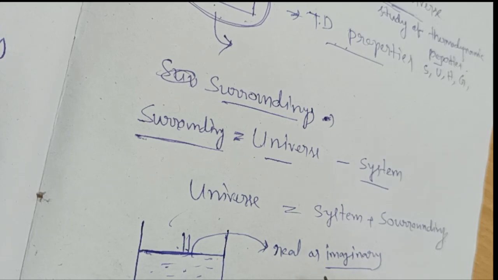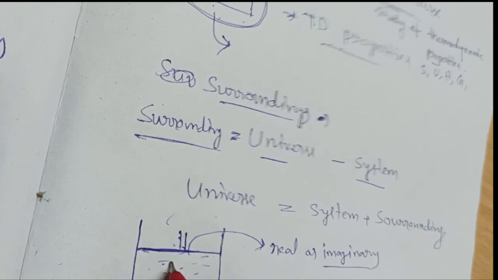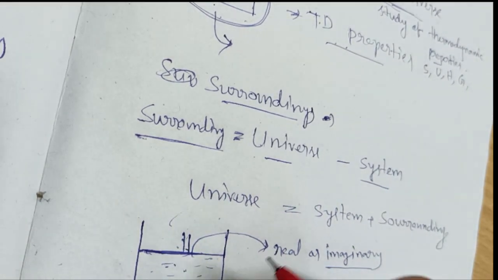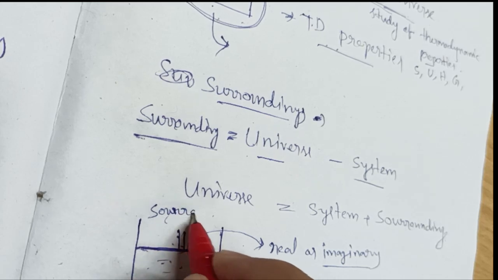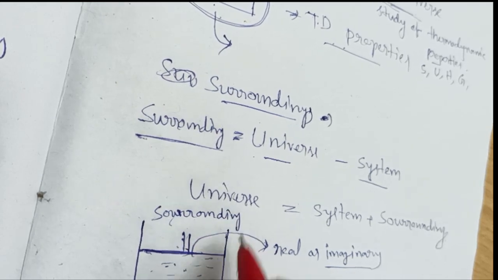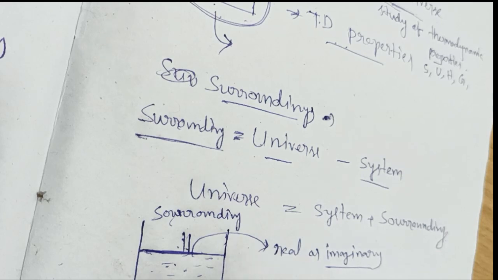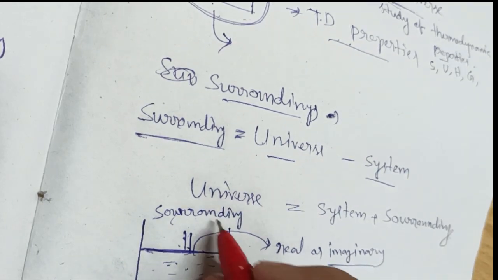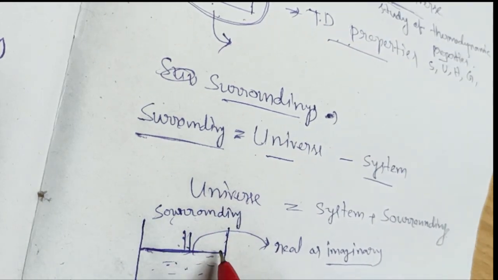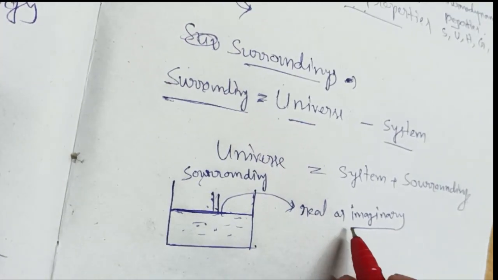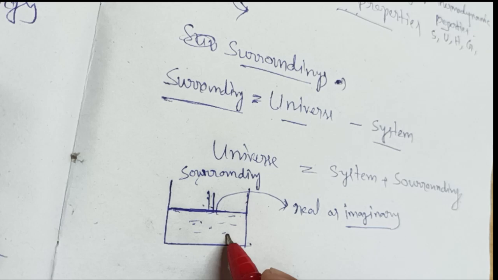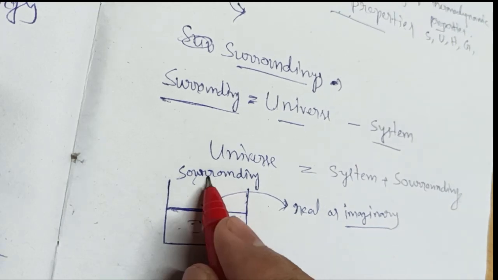So the rest of the universe is called the surroundings.